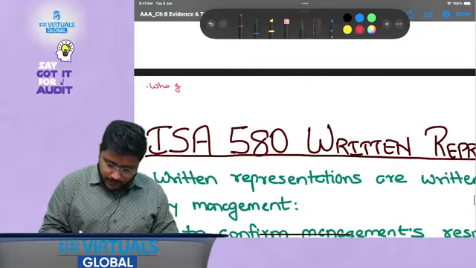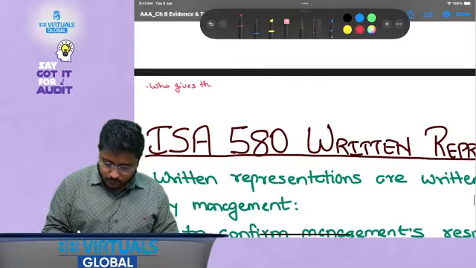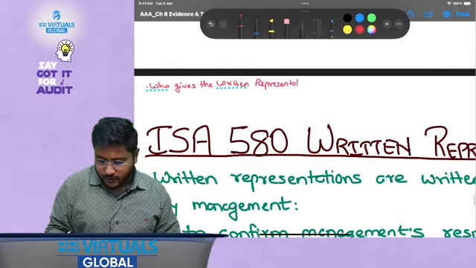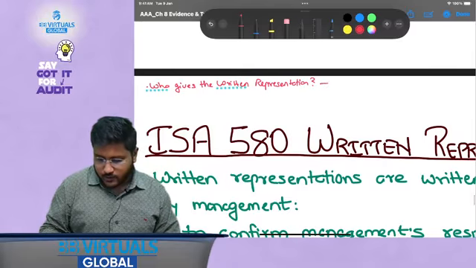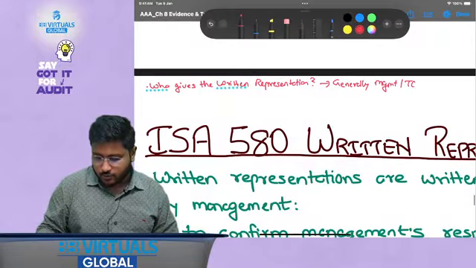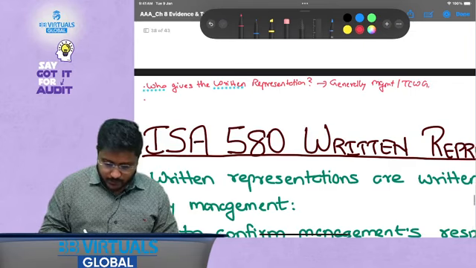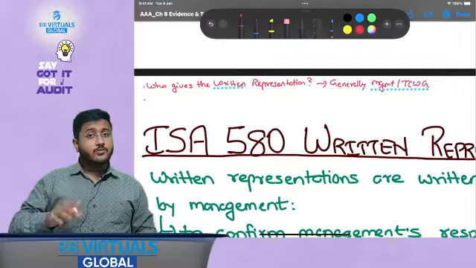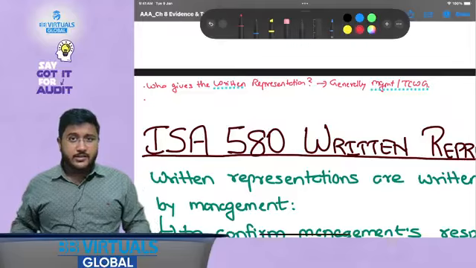Who gives the written representation? Generally management or those charged with governance gives the representation letter, the written representation letter. We will be confirming all of these questions once we have already covered the standard in full.